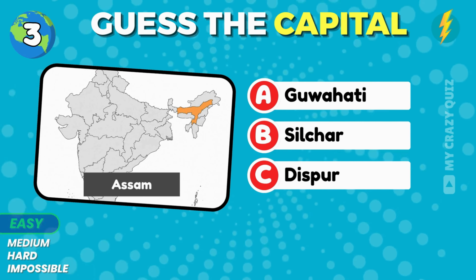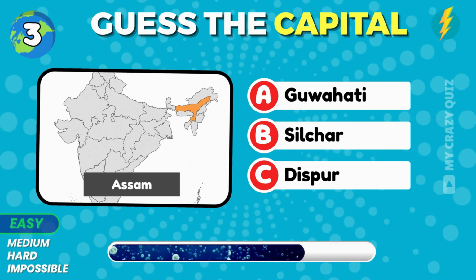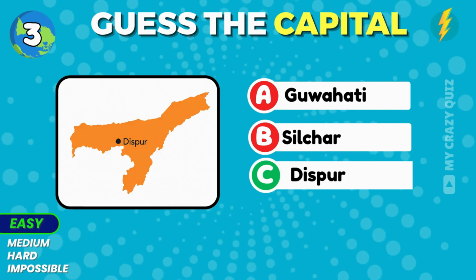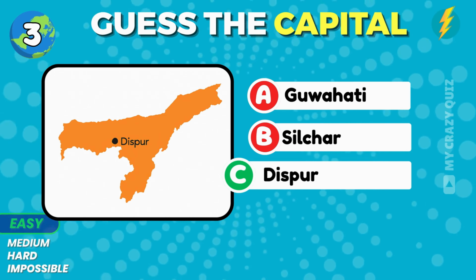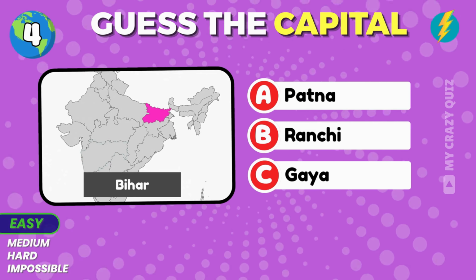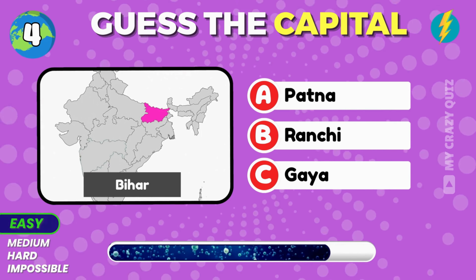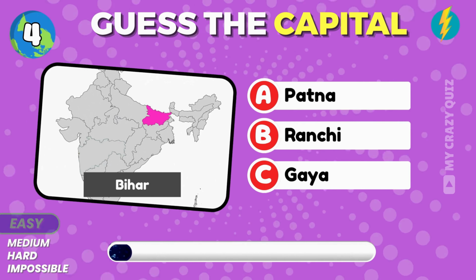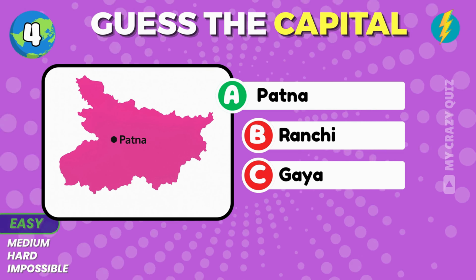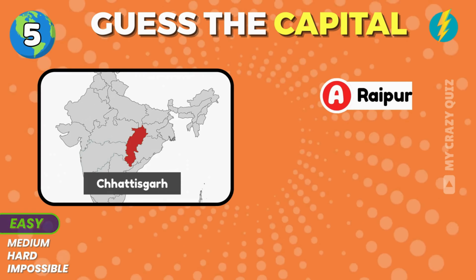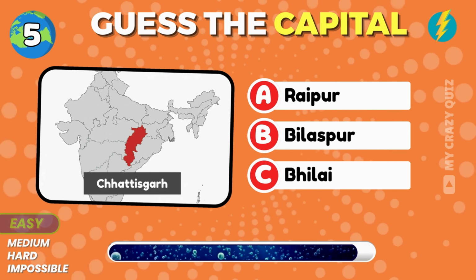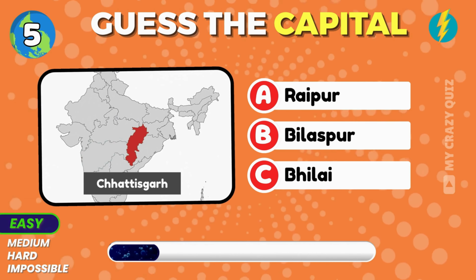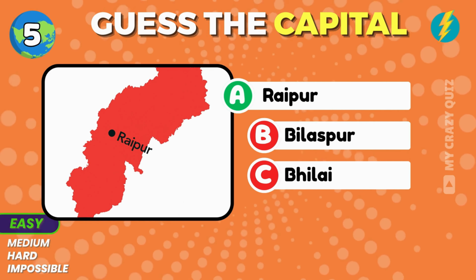Now answer this question. Which of the following is the capital of Assam? Answer is Dispur. Guess the capital of Bihar. Patna. Get ready for next one. Which one is the capital of Chhattisgarh? Answer is Raipur.